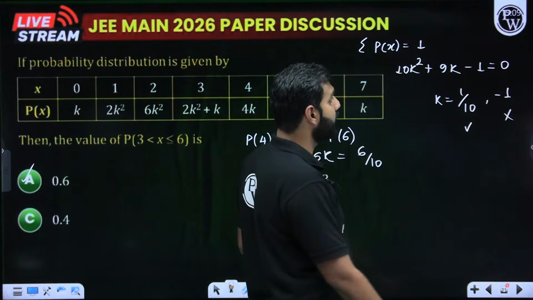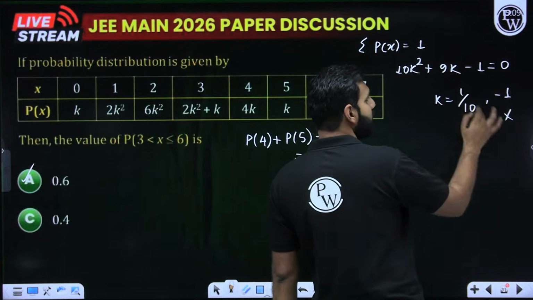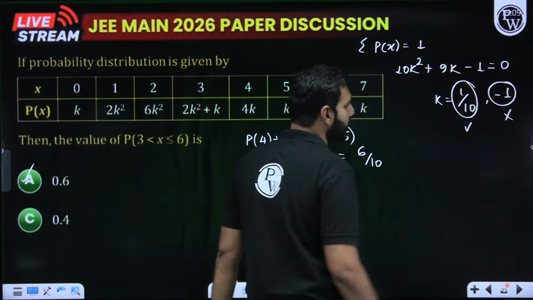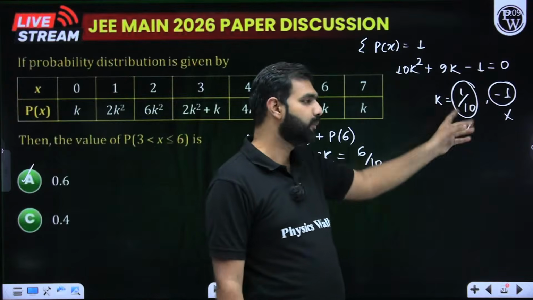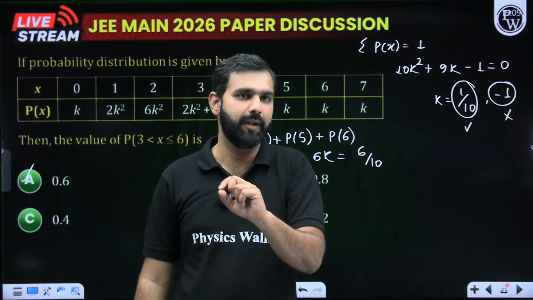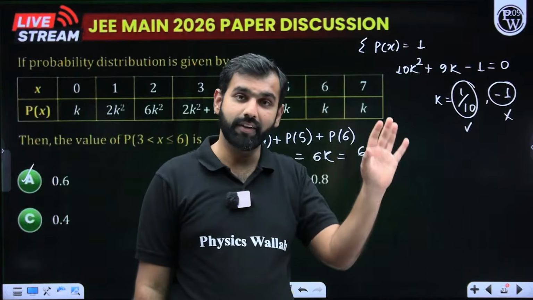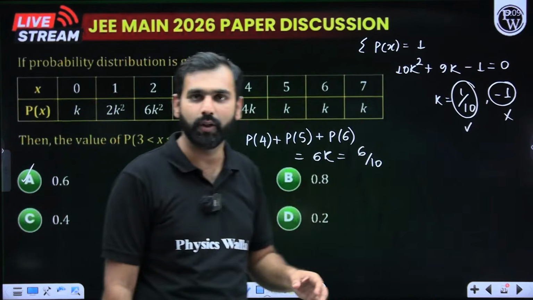When you solve this quadratic in k, you get two values, minus 1 and 1 by 10. Since it is probability, it cannot be minus 1. Or even if it is a binomial distribution, here probability cannot be negative. So it has to be 1 by 10. So we have cracked the value of k, which is 1 by 10. Are you all there listening, understanding and watching it? Give me a response quickly, all the participants.